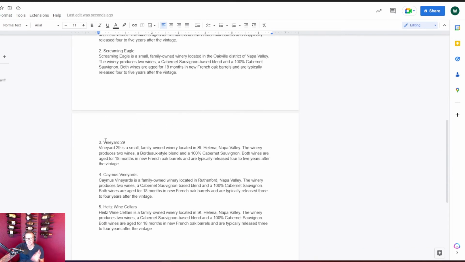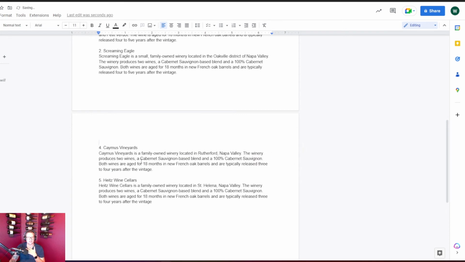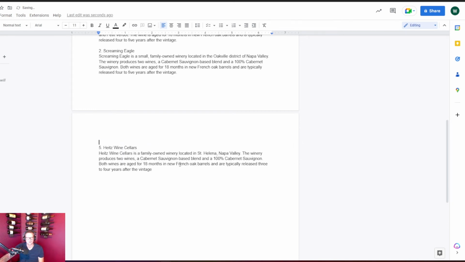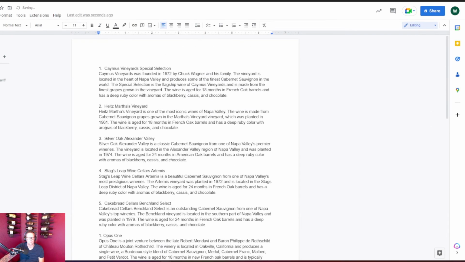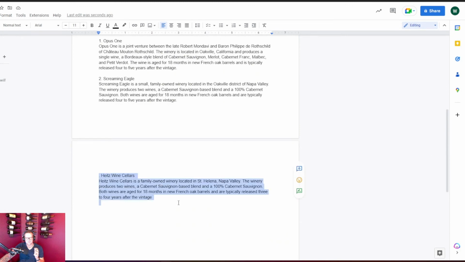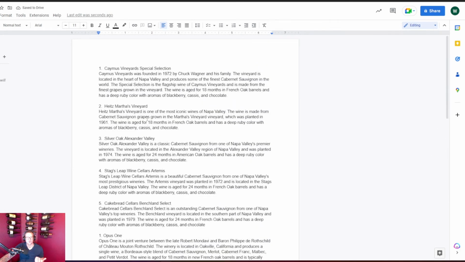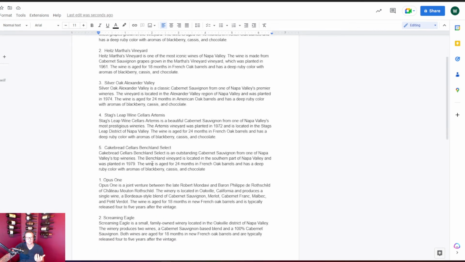Now, Vineyard 29. I'm not familiar with that wine that much, and so I might take that off my list and say, I don't want to put that in my list. Now, Camus, we already talked about. That's on our first one, so I'm going to get rid of that. Heights Wine Cellars, I believe if we go up here, we can see Martha's Vineyard is a little bit different, but I'm going to take that off my list too because it's kind of repetitive. So right now, if you think about it, I've got 1, 2, 3, 4, 5, 6, 7.